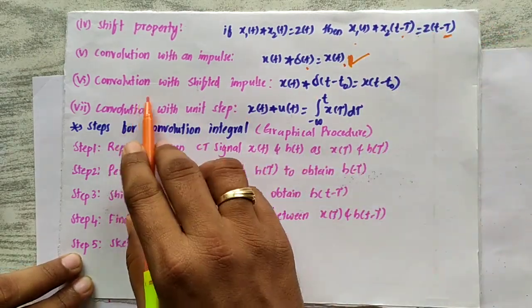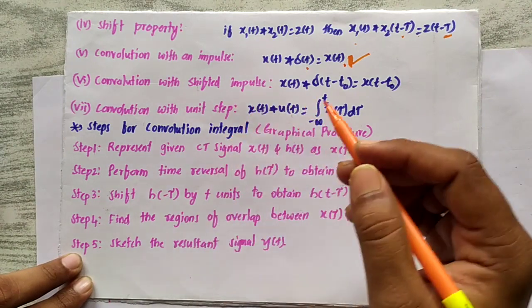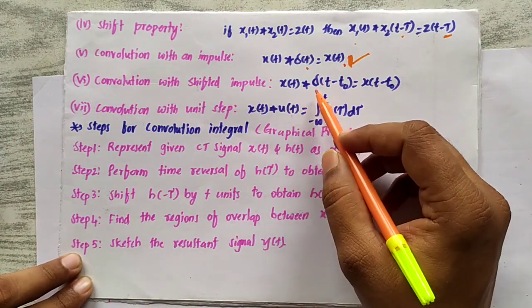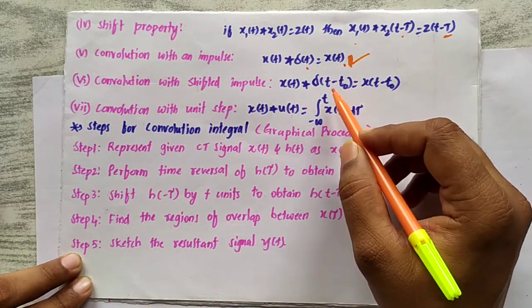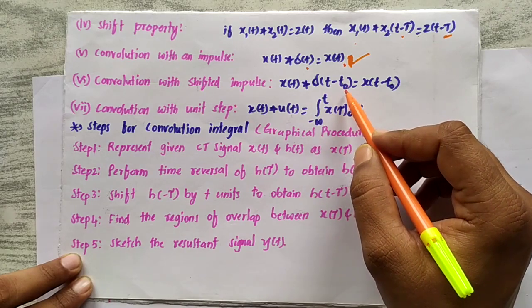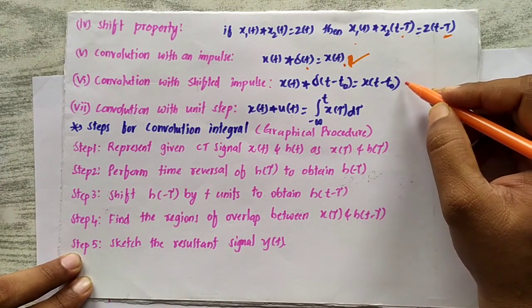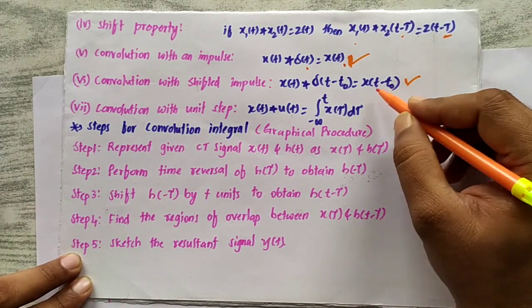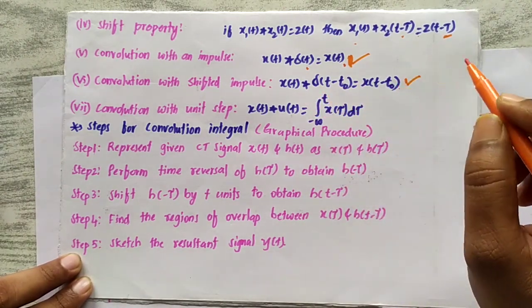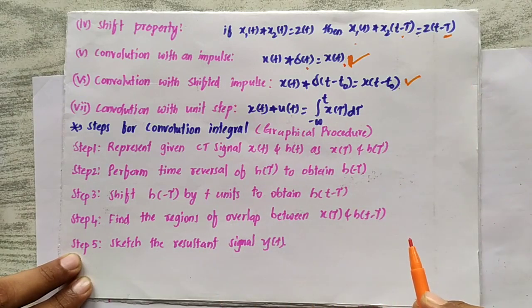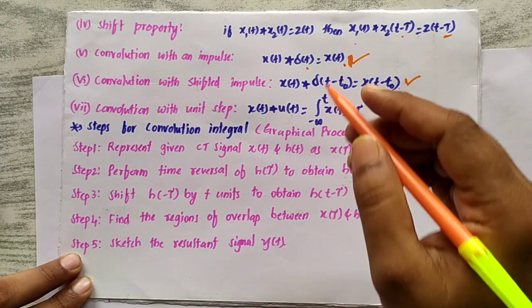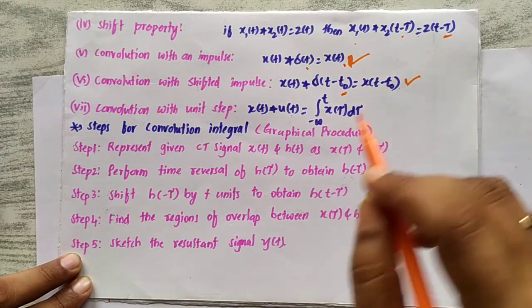Then convolution with a shifted impulse. That is, x of t convolved with a shifted impulse signal, where the impulse is shifted by t naught units, will produce the same amount of shift in the input signal. So the convolution between them is x of t minus t naught, the same amount of shift as in the impulse signal.